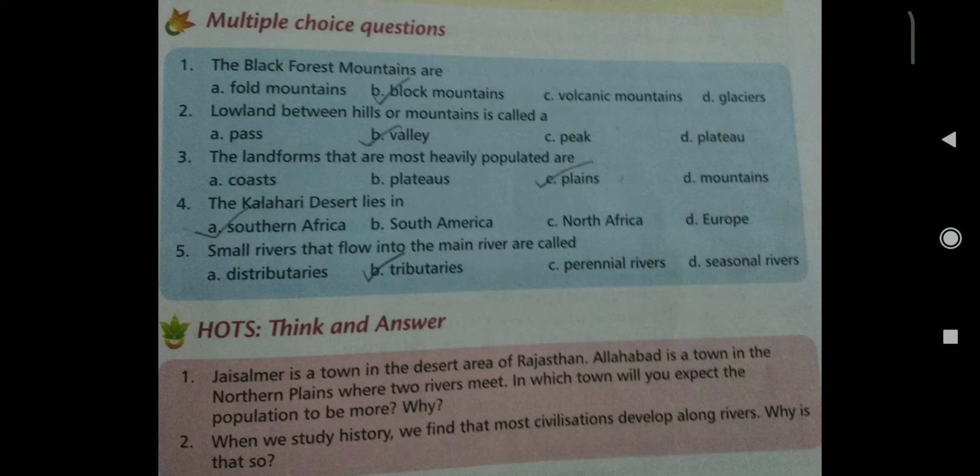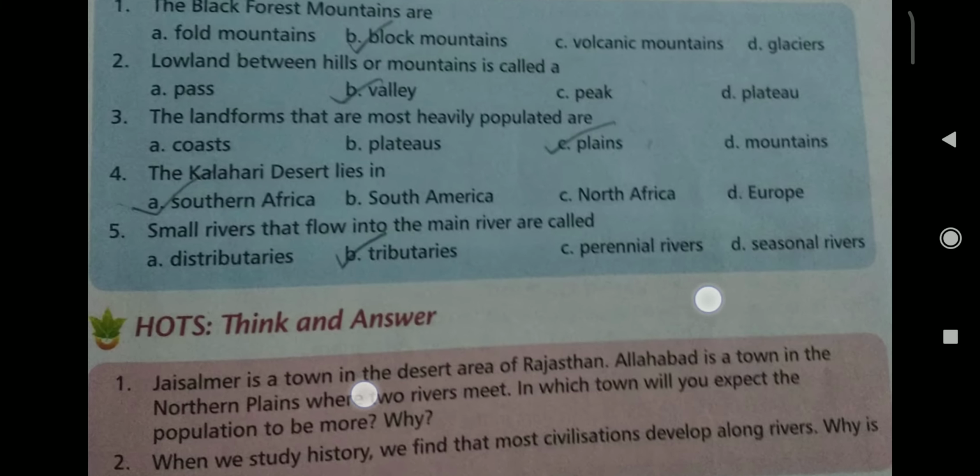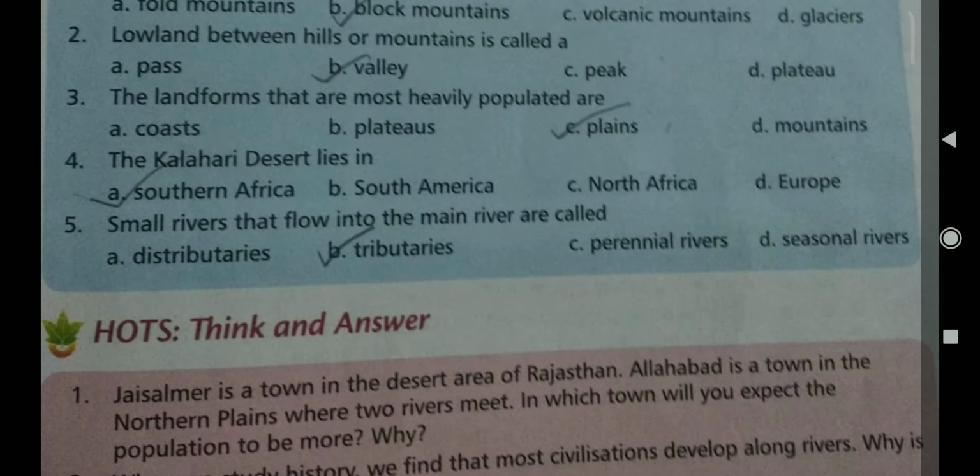Now multiple choice questions. The Black Forest mountains are, what is the correct answer? Fold mountain, block mountain, volcanic mountain, glacier. Yes, Black Forest mountains are block mountains. Now question number 2. Lowland between hills and mountains is called a pass, valley, peak, plateau. Of course it is valley. Now question number 3. The landforms that are most heavily populated are coast, plateau, plains, mountain. Plains, where we find the most heavy population.